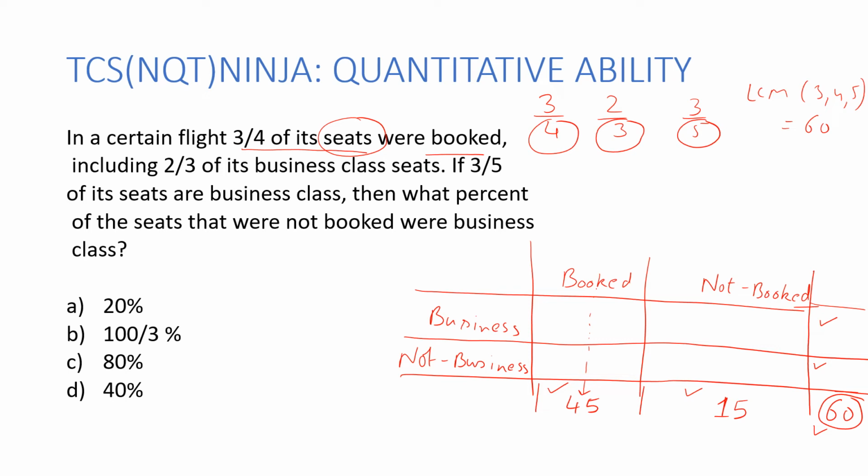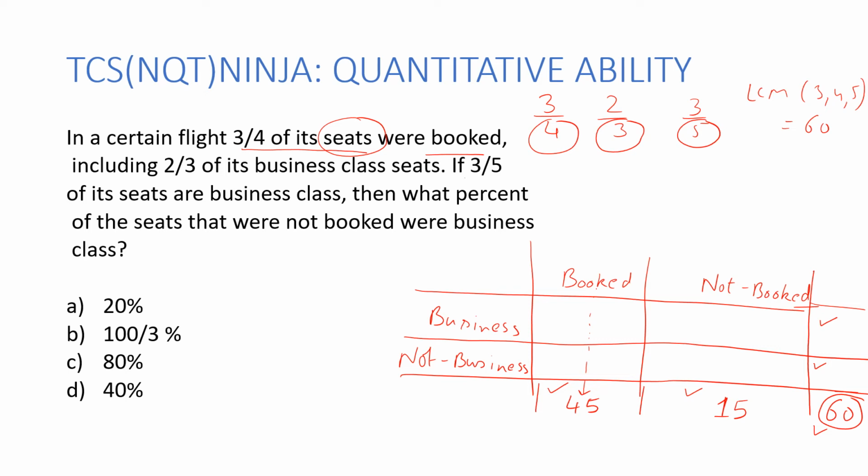Now, if I read the entire first sentence again, it says in a certain flight, 45 of its seats were booked, and this 45 included 2/3 of the business class seats. Do I know what my business class seats are at the moment? I don't know. So I read further. The next sentence says 3 by 5 of its seats were business class. So now he's going to give me how many business class seats there are.